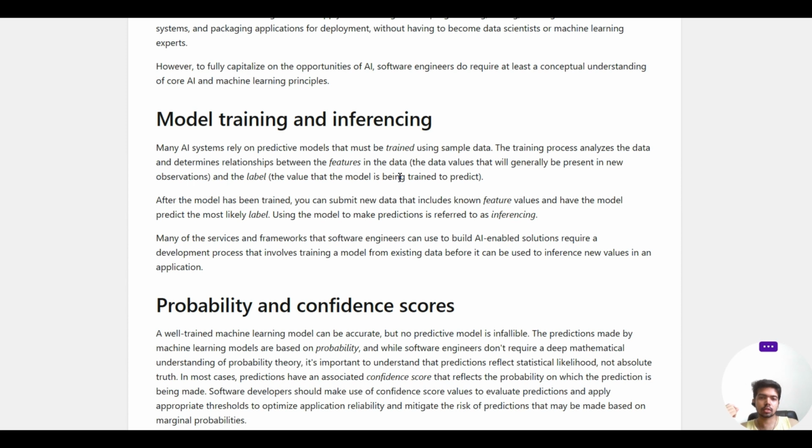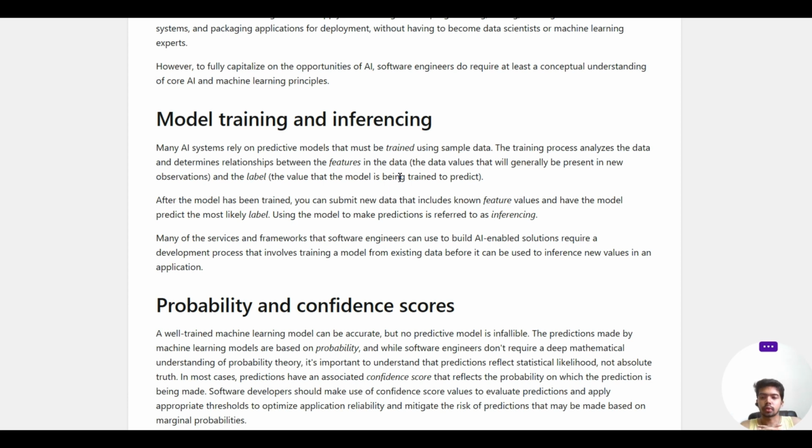After the model has been trained, you can submit new data that includes known feature values, and have the model predict the most likely label. Using the model to make predictions is referred to as inferencing. So you have trained your model on certain features. Now you have new data with all those same features, and you want to make a prediction about some value.